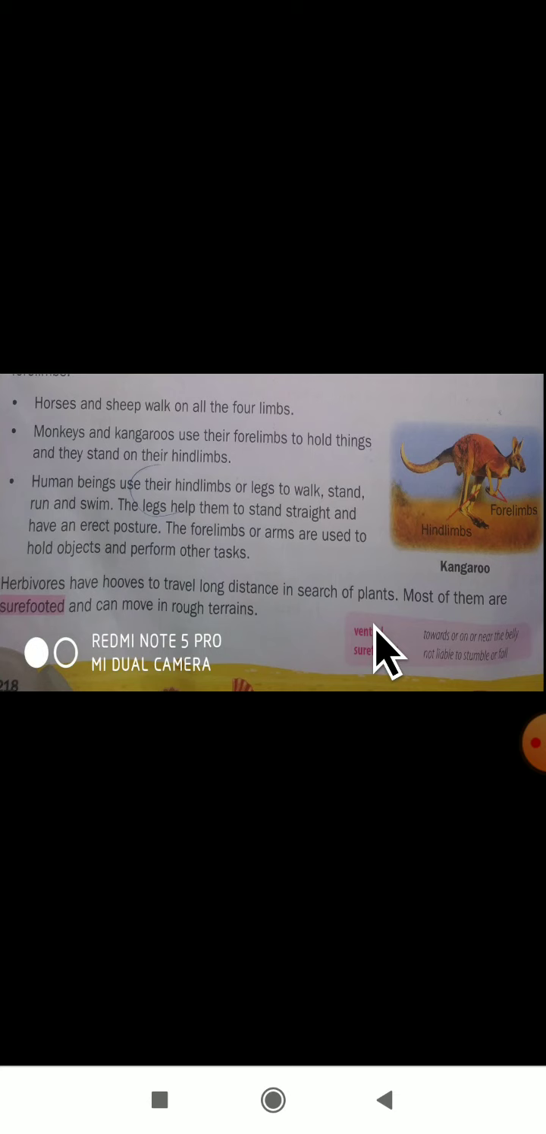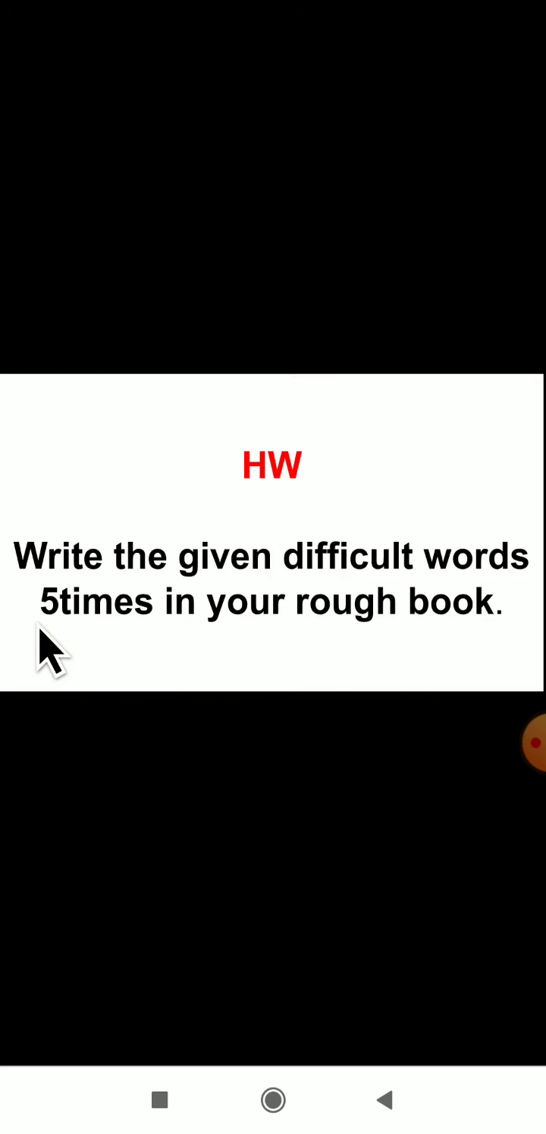For that purpose, which kind of foot do they have? They have sure-footed feet. They will not fall with these feet, and they will move even in rough terrains. This is all about movement in mammals.